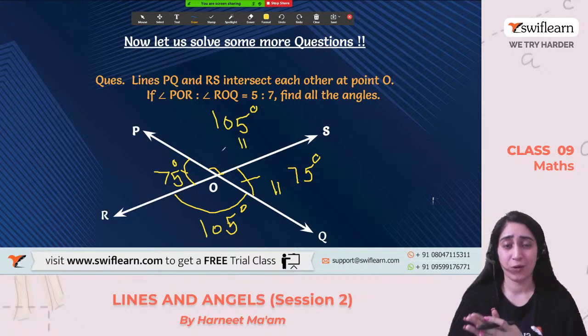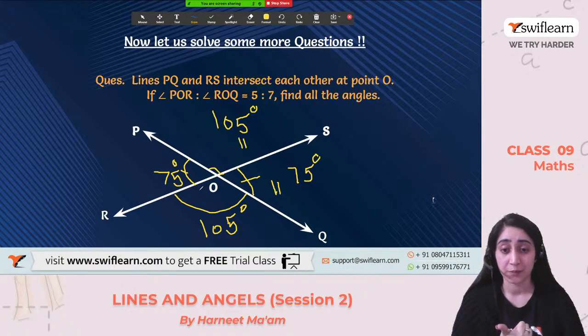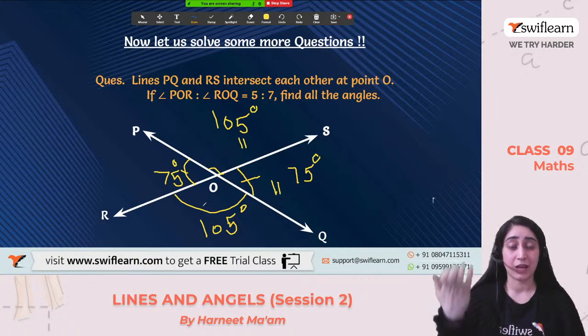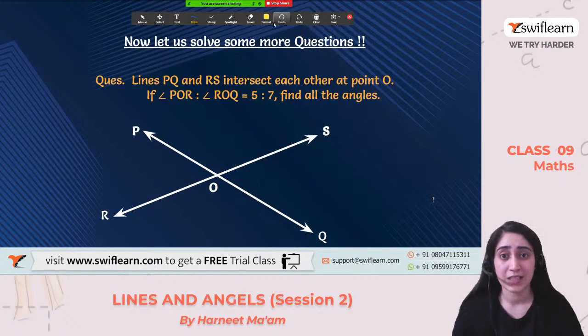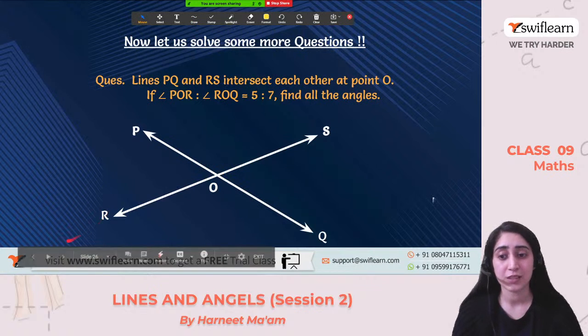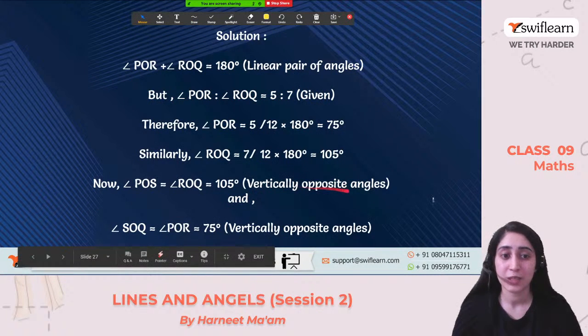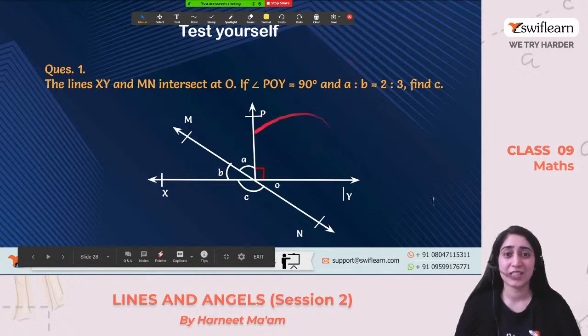Are you able to follow that? We have just calculated these two values by using the ratio and the linear pair property. By getting the values, we know that now they are vertically opposite. With that, we have learned from the intersecting lines property, and we are just putting in and calculating that value. Just saying that they are vertically opposite, so that's why their values are equal. See, vertically opposite angles, therefore their values are equal. Easy? Okay, great.